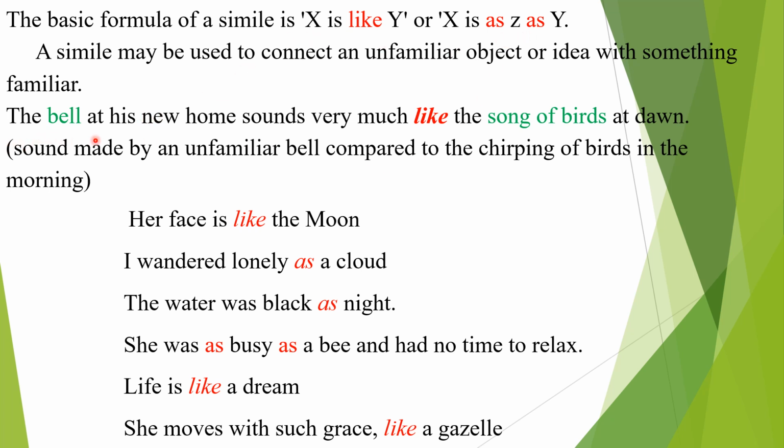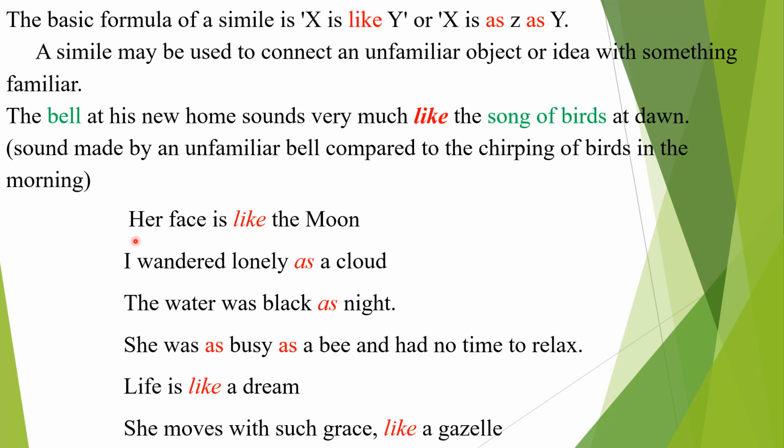In this sentence, the bell at his new home sounds very much like the song of birds. Here comparison is made using like, between the bell and the song of birds. The sound made by the unfamiliar bell is compared to a song of birds using the word like.